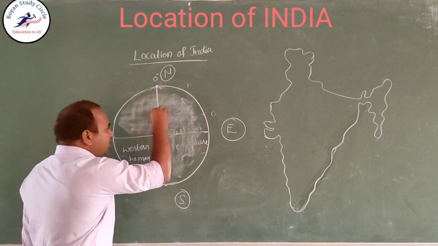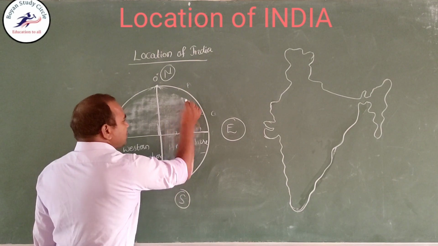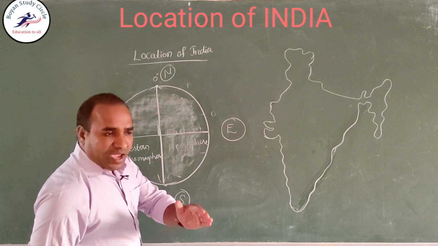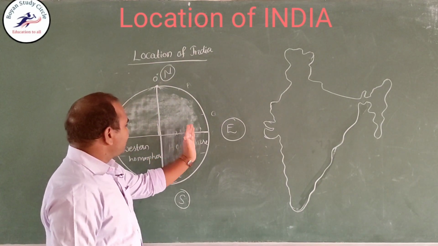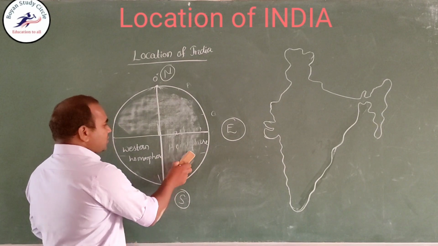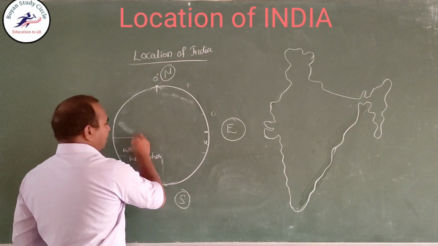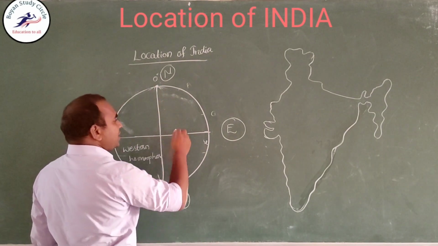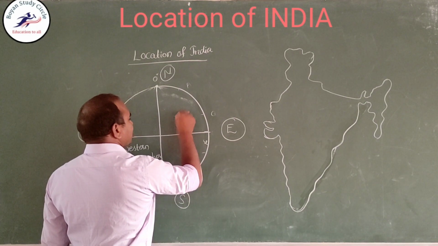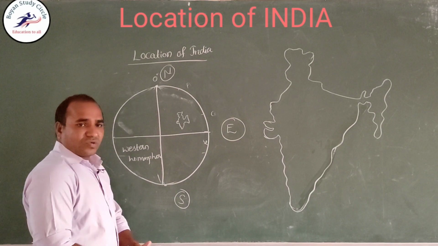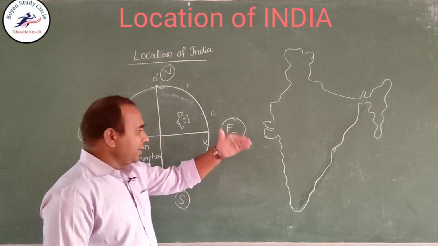So which part are the coordinates? This part is where they coincide, the coordinates. So India is situated in this part. Latitude wise, India is situated in the northern hemisphere. Longitude wise, India is situated in the eastern hemisphere. So observe this, longitude and latitude wise. This is India. So India is situated in these parts. Clear?